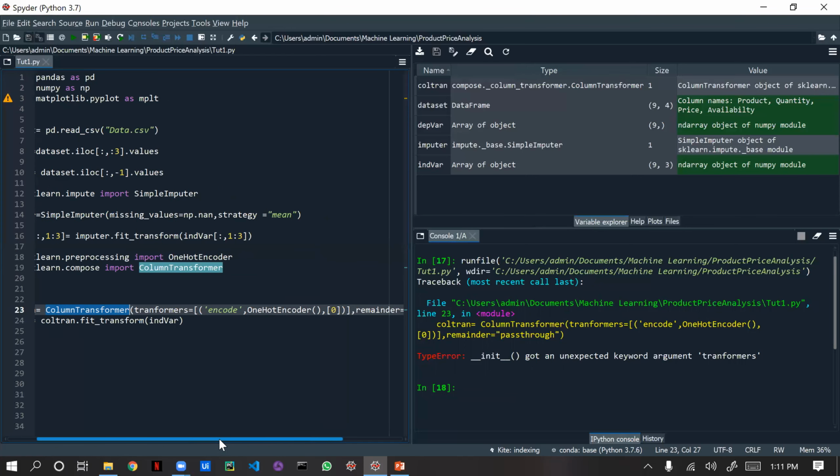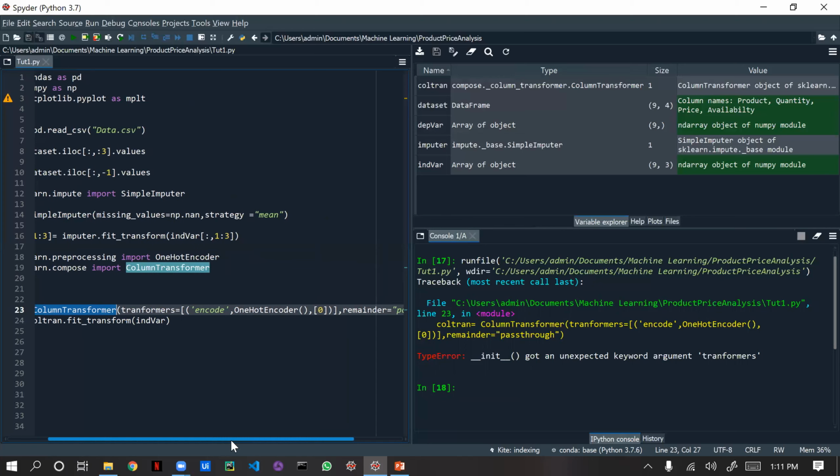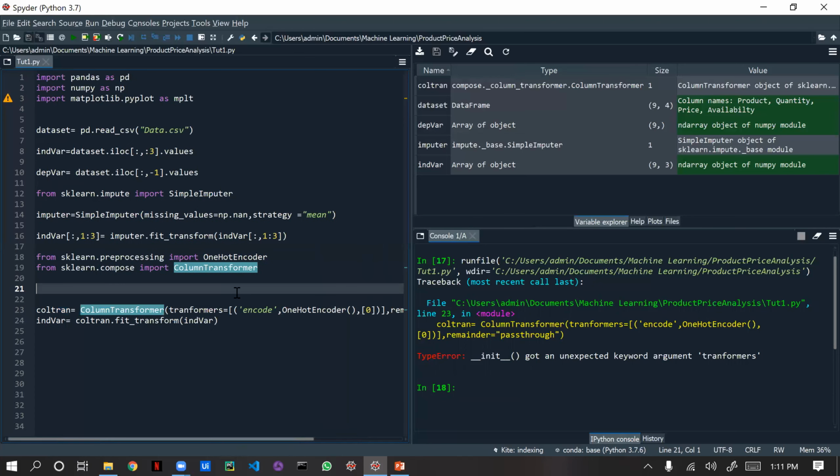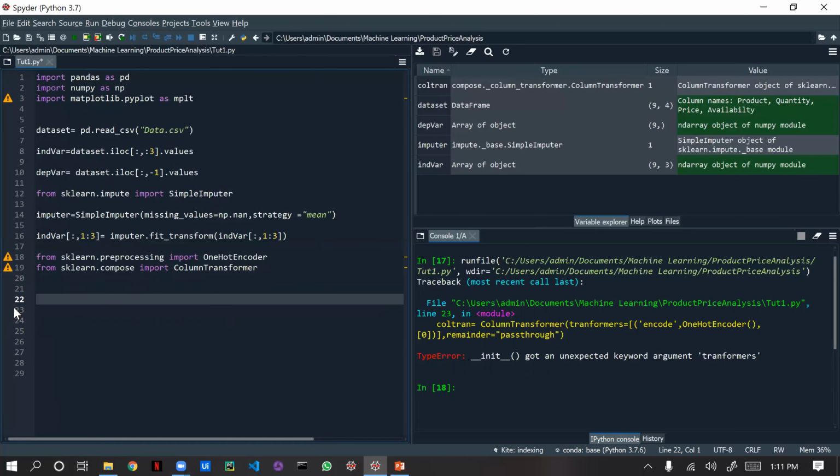Transformers equal to encode and the value. Yeah, the syntax is also right. I think some bracket would be wrong. We'll write this again.